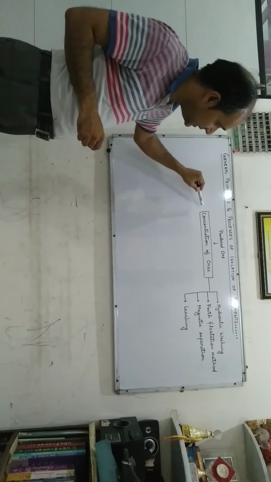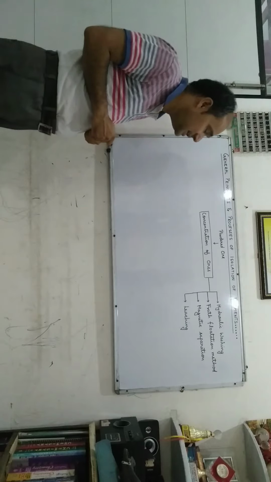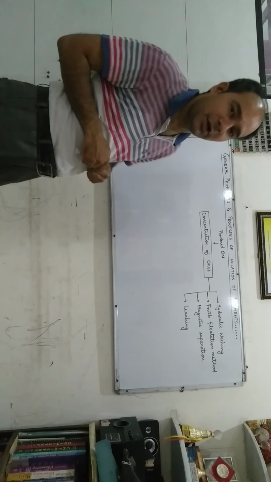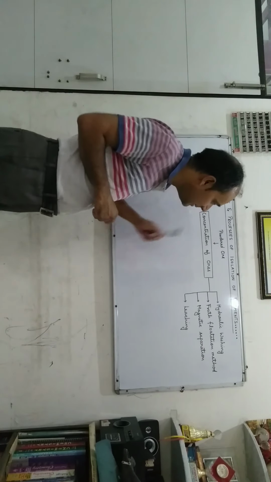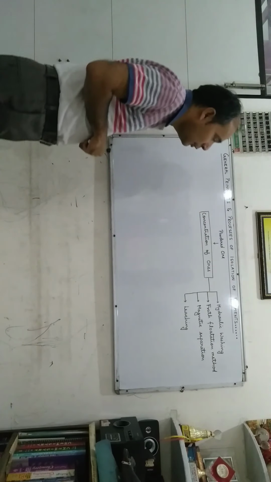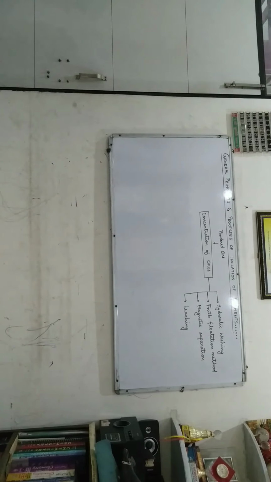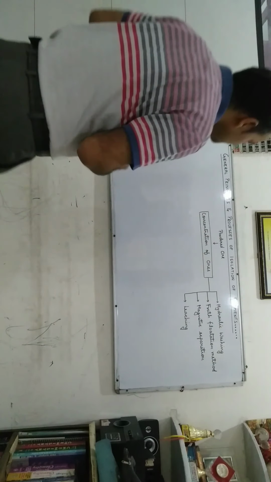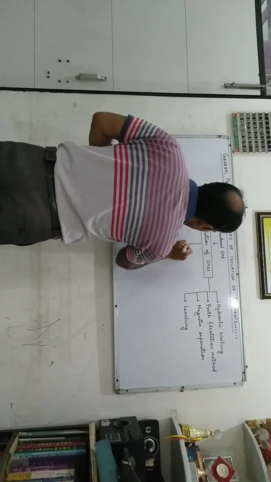Students, the first process of metallurgy is concentration of ore, meaning the process of removing unwanted material from the ore. This can be achieved by one of the following techniques: hydraulic washing, flotation method, magnetic separation, and leaching.